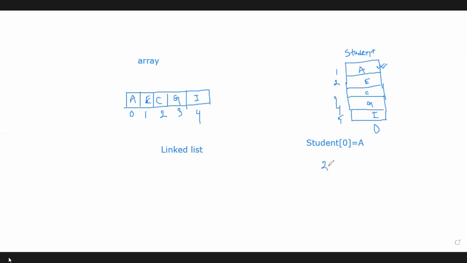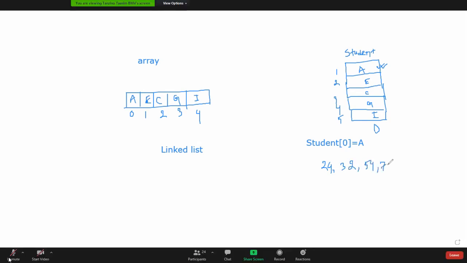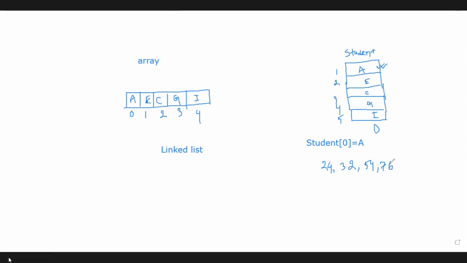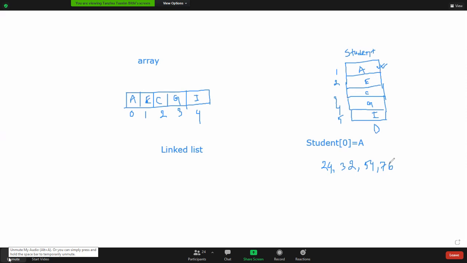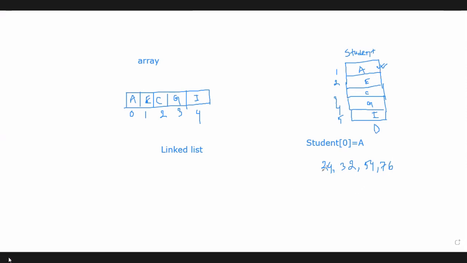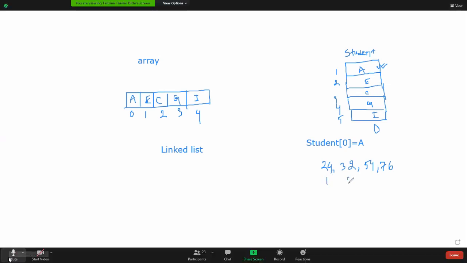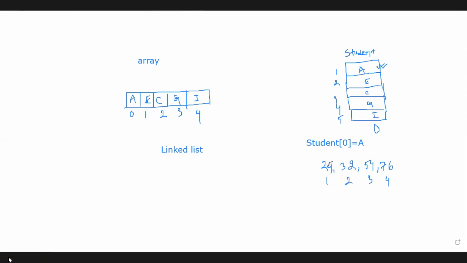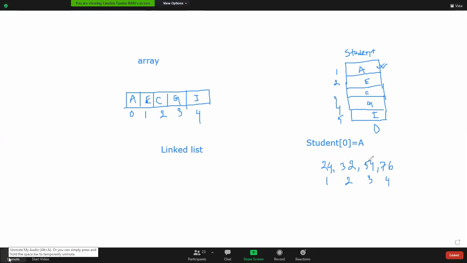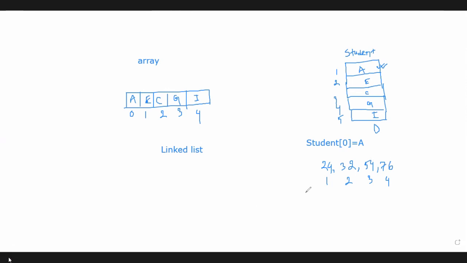Suppose a few data items are given: 24, 32, 54, 76. So how many items are here? Four data items. If we are using an array for storing these four data items, and the indexes are 1, 2, 3, and 4, then at first we have to store 24, then 32, then 54, and then 76. But in a linked list, it's not mandatory that always 32 will be